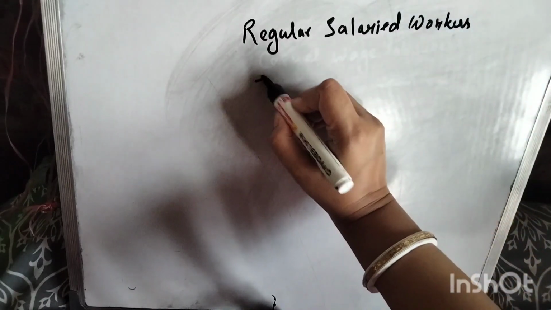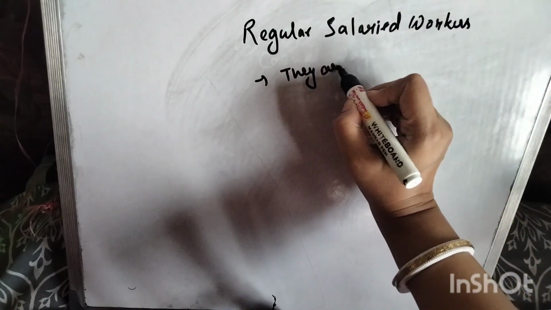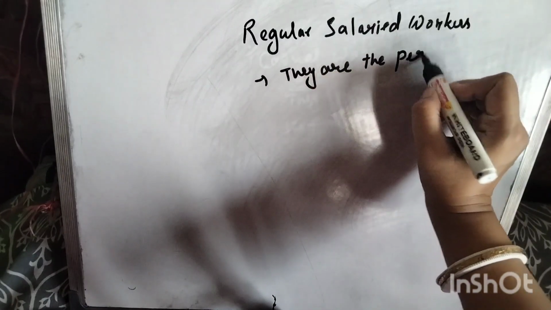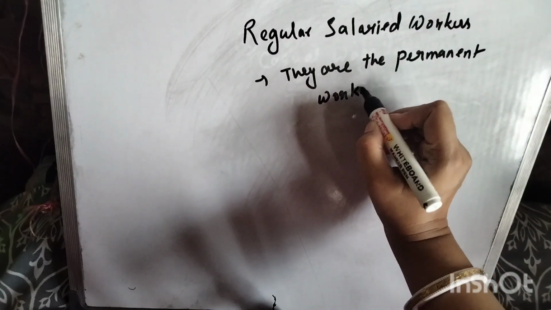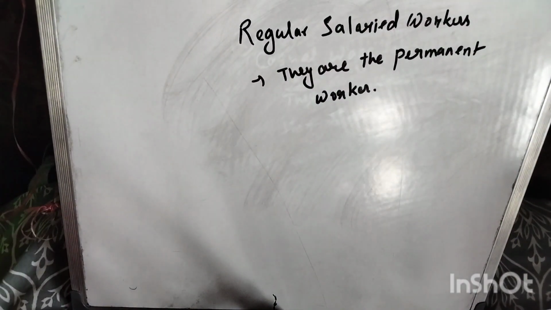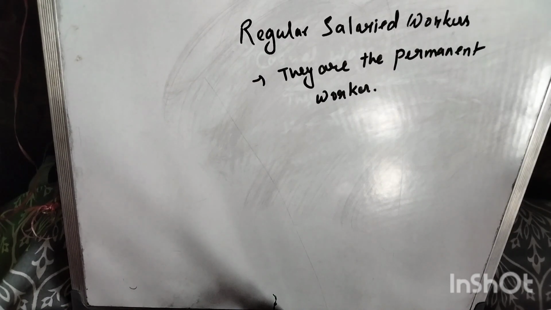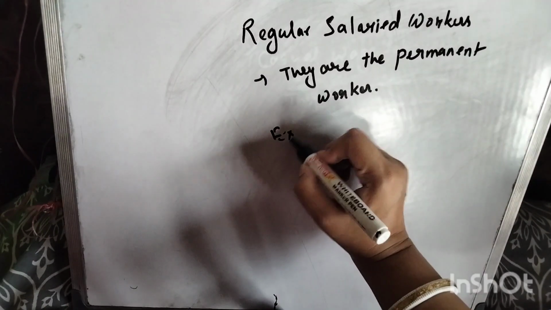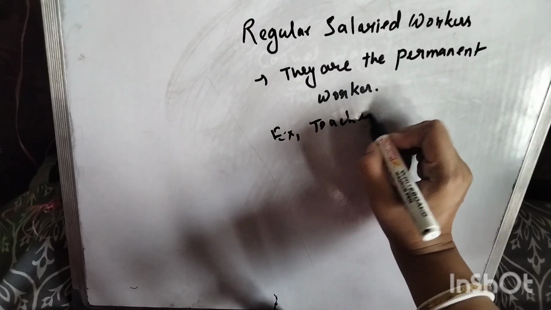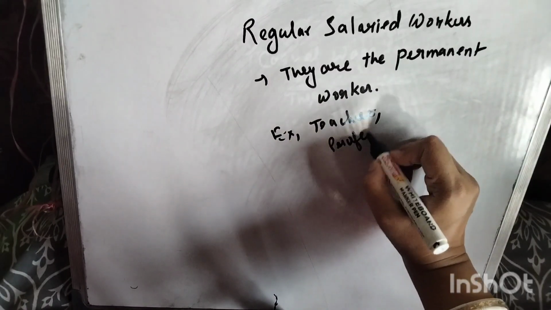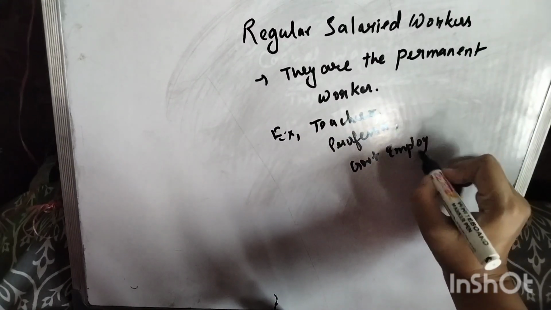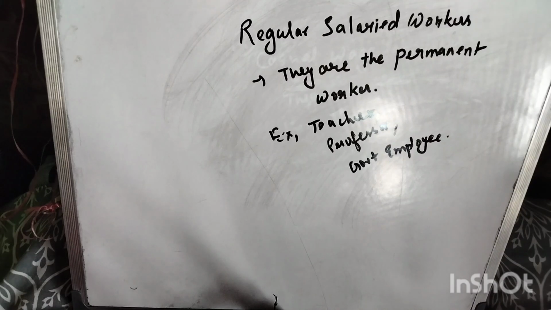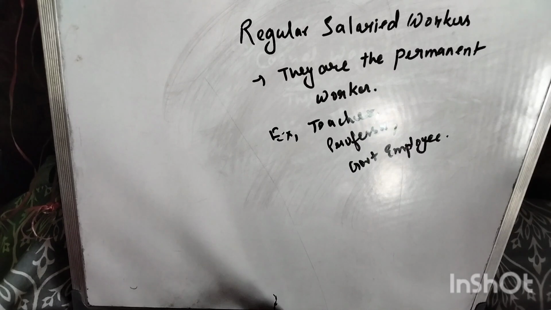For example, a teacher, professor, or any government employee. They are permanent and regular salaried workers. They get salary every month.